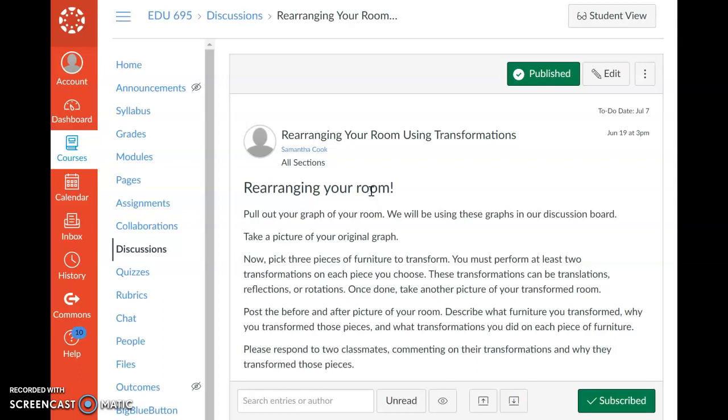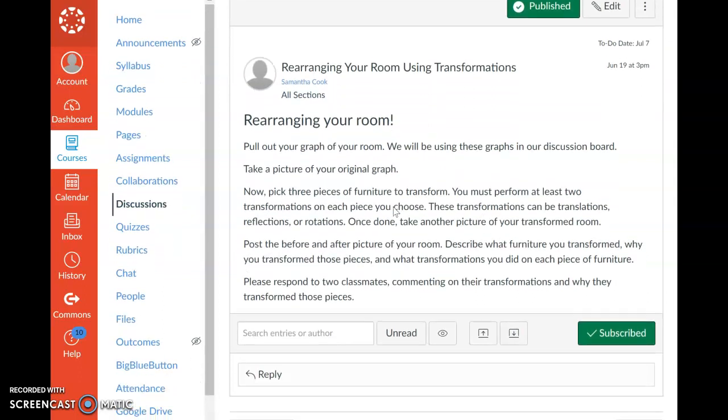Students will upload pictures of their rooms they drew out on graph paper, and then upload another picture of their room after they've transformed 3 objects in their room. They will then be required to comment on 2 of their classmates' posts. The teacher will respond to each student and provide feedback.